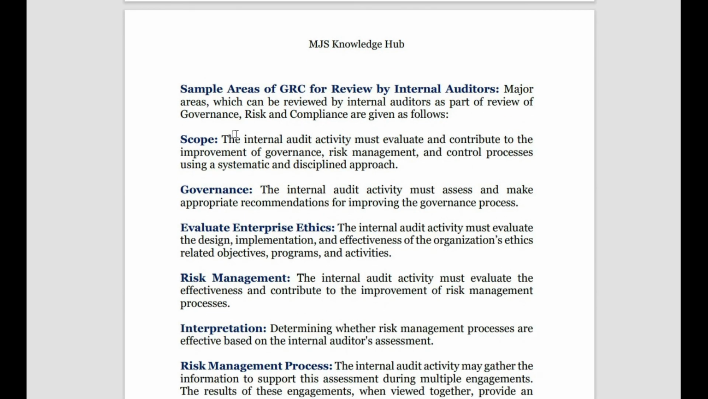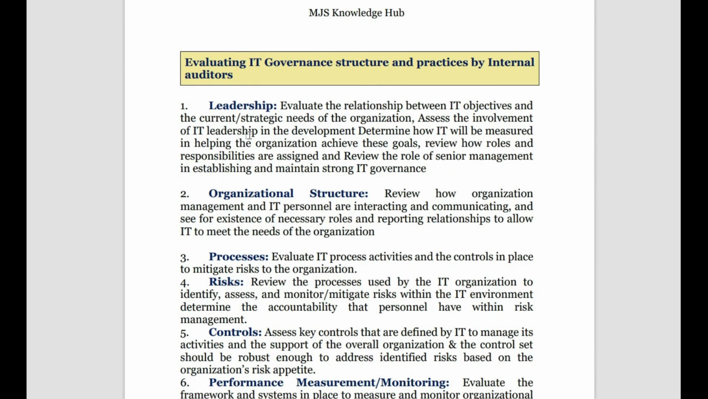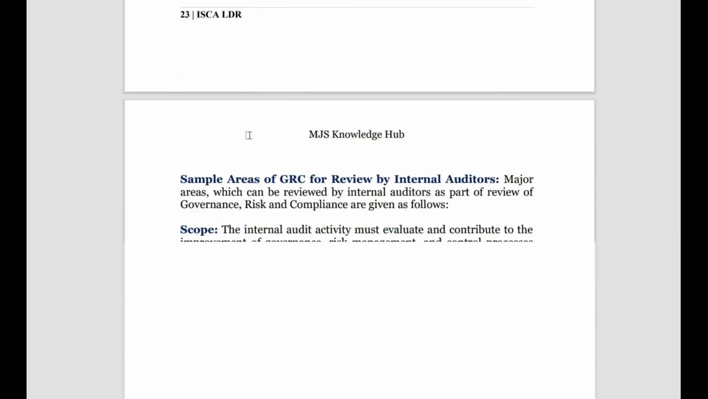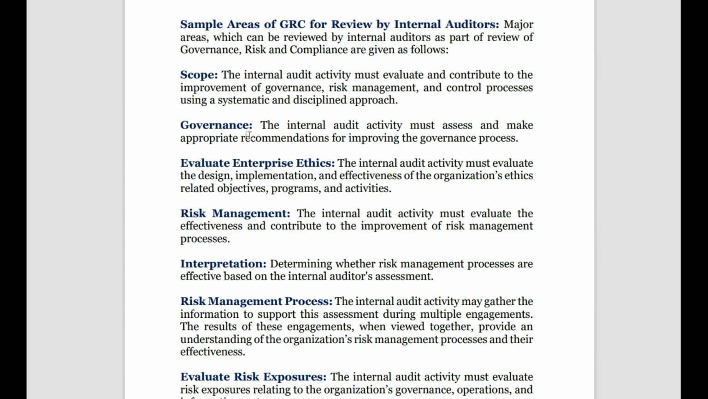Okay, and what are the sample areas in governance, risk and compliance that are reviewed by the auditor? In evaluating the IT of the enterprise, he sees whether these things are there or not. And in the governance, risk and compliance overall, what does he see? He sees scope, what he must do, what he must not do. Governance means how the organization is running.